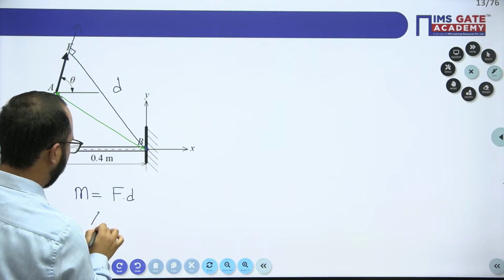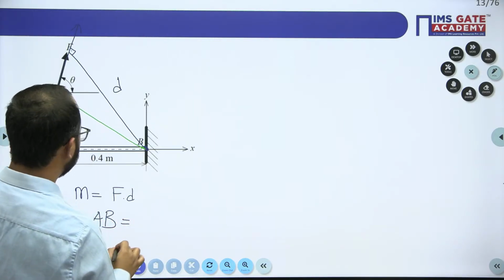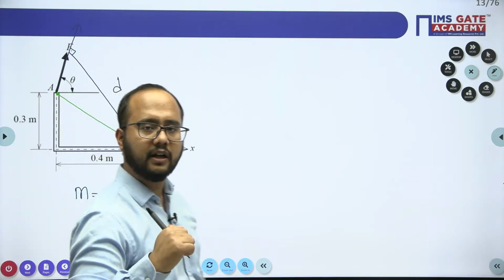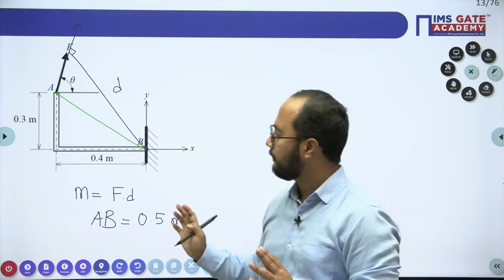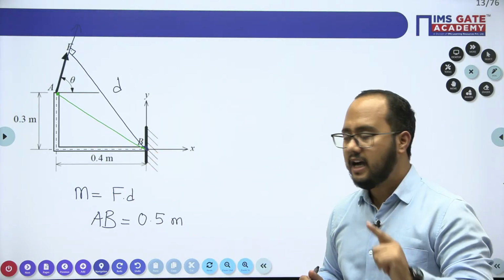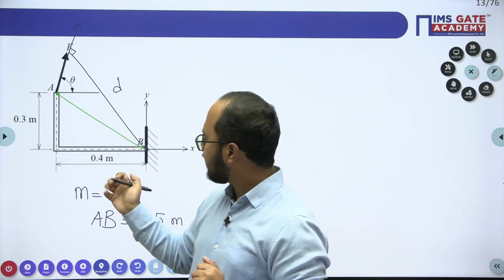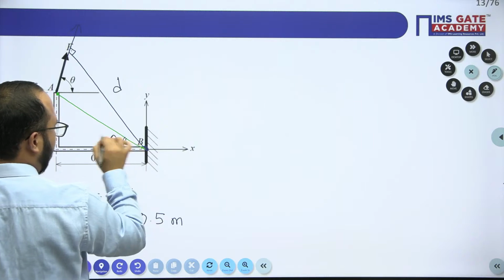Now, first of all, the AB distance they have given. I can find the AB distance by directly applying the Pythagoras theorem. AB value you will get as 0.5 meter. Correct. Now, can we find the value of this angle theta? Is that possible for us?